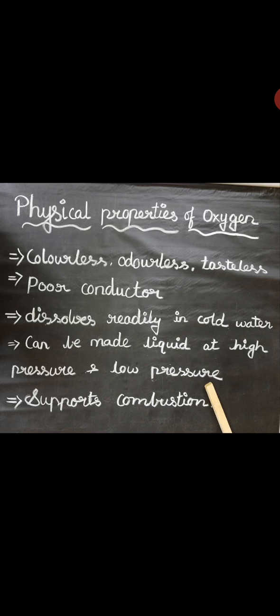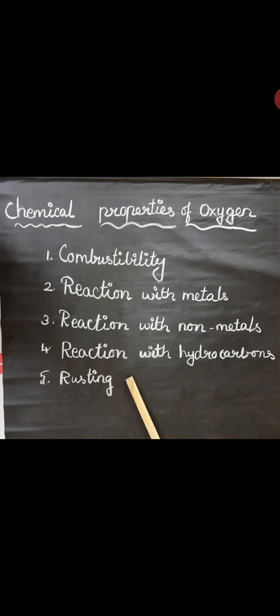So it dissolves in cold water, and compared to air it is denser, and it can be made a liquid at high pressure and low pressure, and it supports combustion. So next we can see the chemical properties of oxygen. What do chemical properties mean? Combustibility, reaction with metals, reaction with non-metals, reaction with hydrocarbons, rusting.